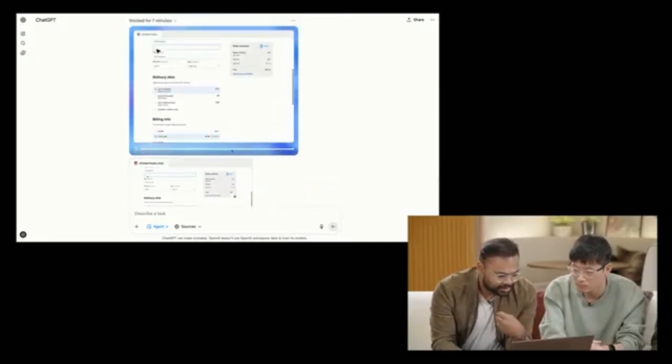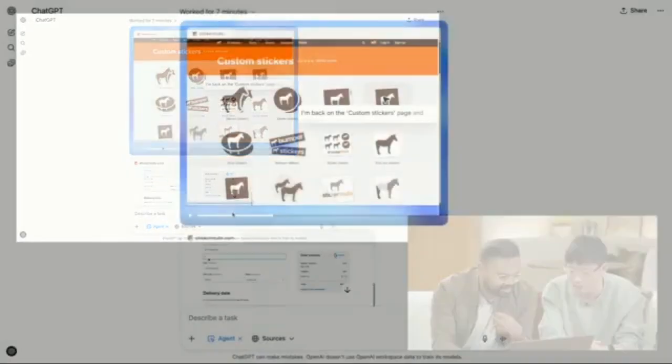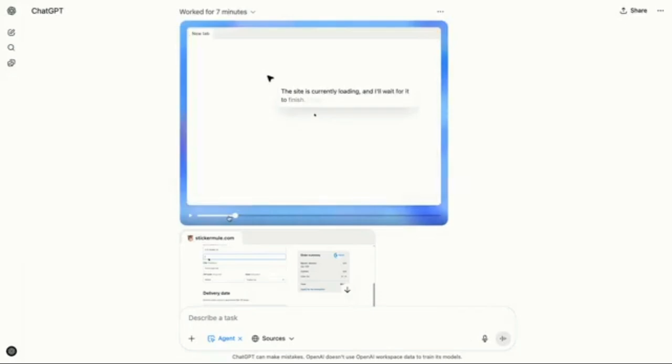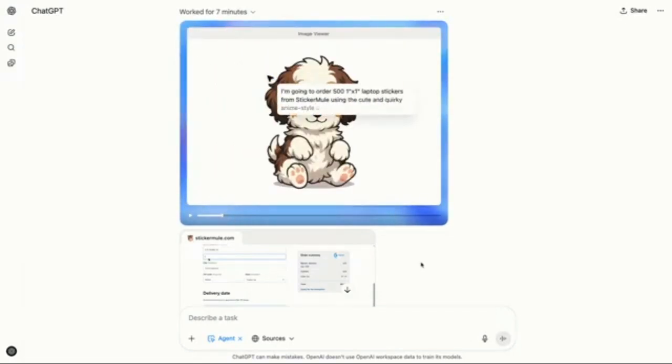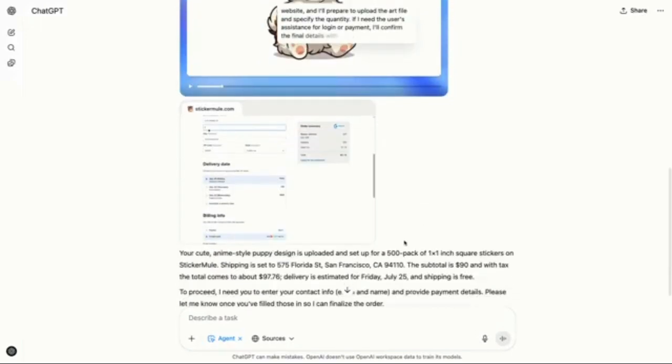Let's just quickly browse through the trajectory and see what it actually did. Oh, it looks like it generated some stickers. Oh, look at that. That's what it generated. That'll be a cute sticker. Cool. So yeah, that's the task. I think I can, at this point, finish up by myself, or I can ask the model to actually go ahead and do it for me as well.